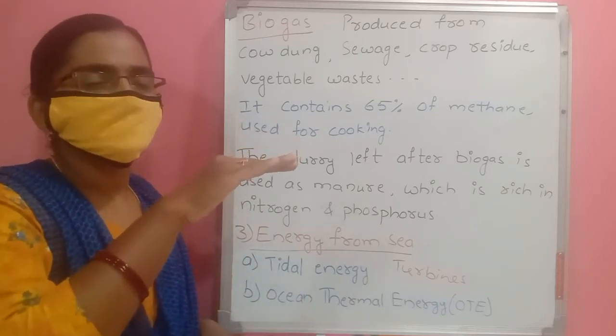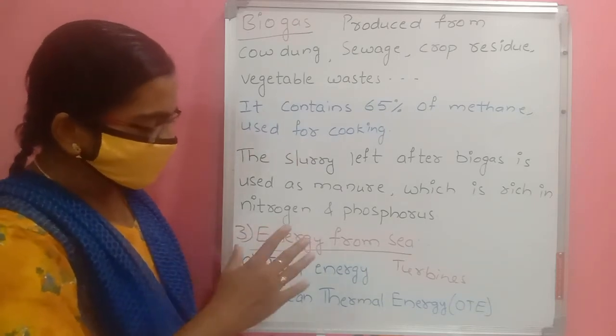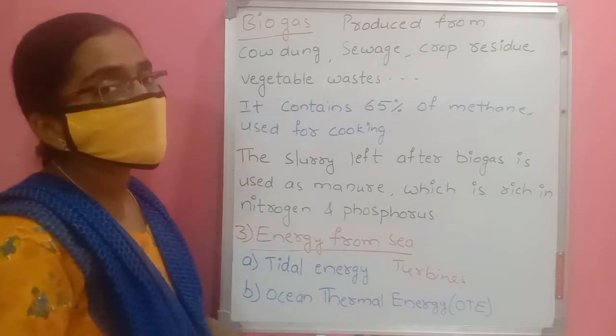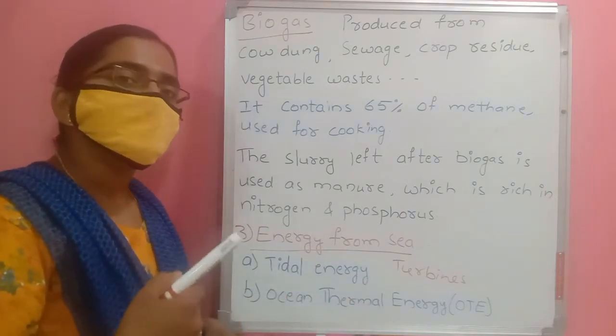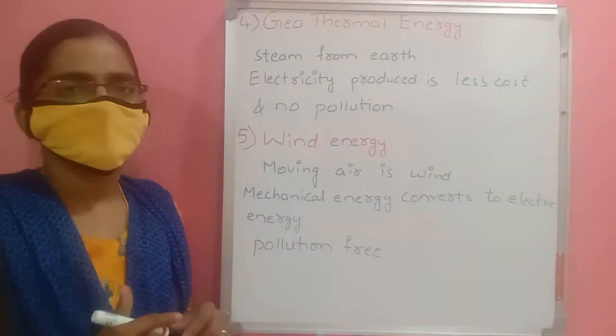Top temperature is more and bottom temperature is less. The difference between those temperatures is what we use as ocean thermal energy. By using ocean thermal energy plants, we can convert that ocean thermal energy into electricity.